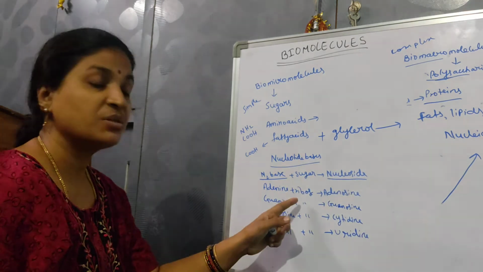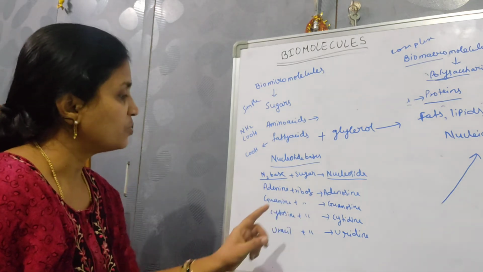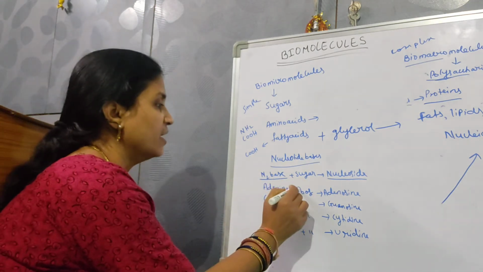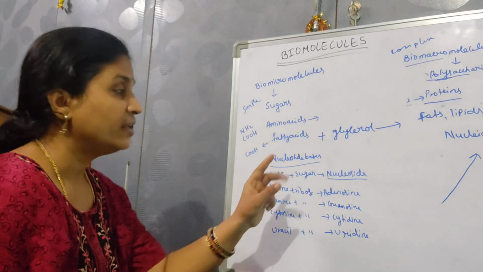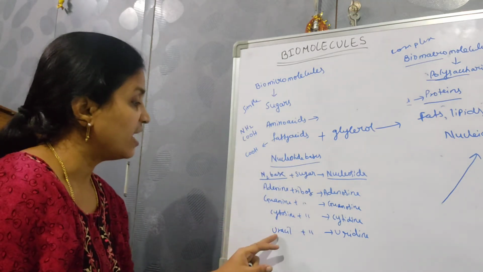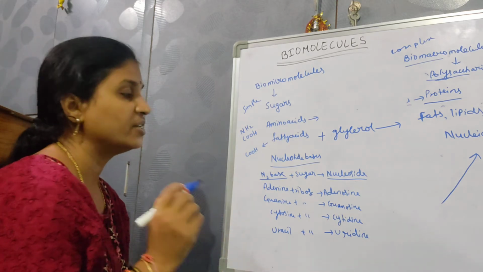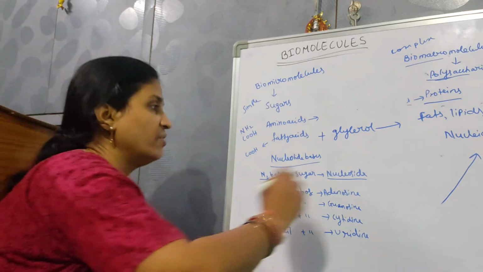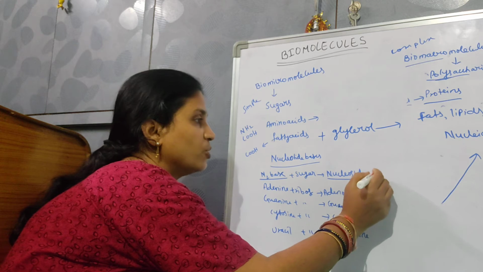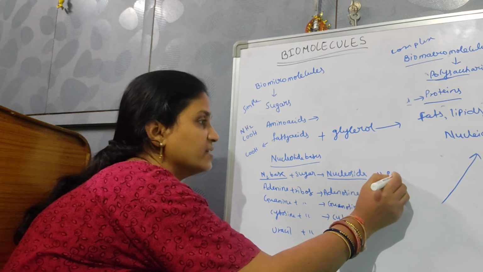Ribose is present in RNA, so that's why ribose is present in RNA like this. In RNA, instead of thymine, uracil is present, whereas DNA has thymine. And this nucleoside is going to bind with phosphoric acid.